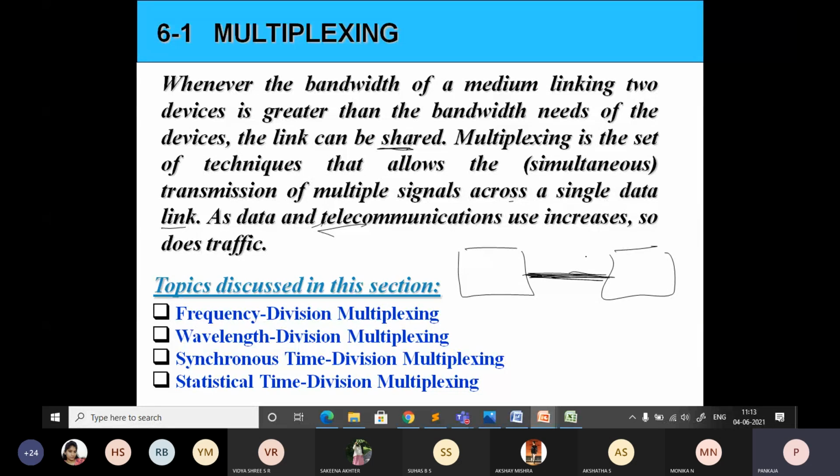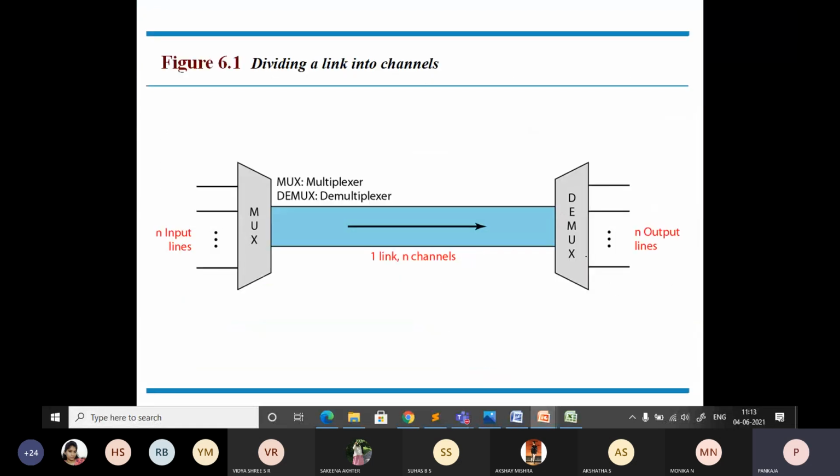Here you need to remember the meaning of multiplexing. Just note down: multiplexing is a set of techniques that allows simultaneous transmission of multiple signals across a single data link. That definition is covered in this diagram.